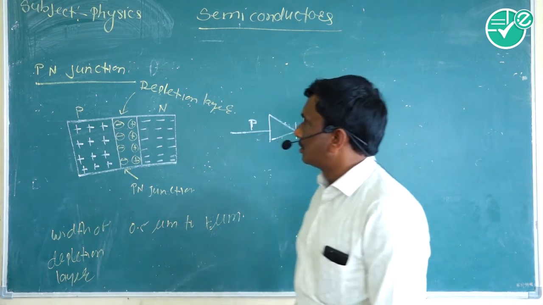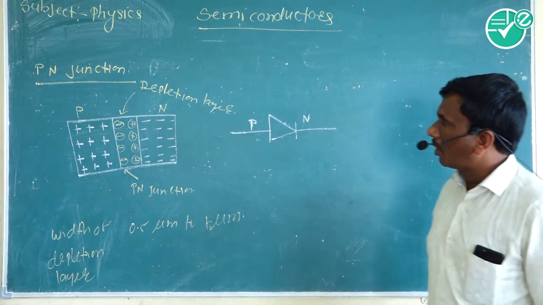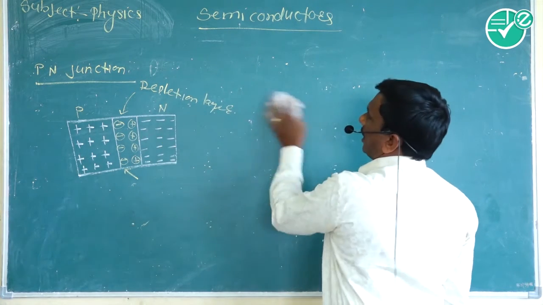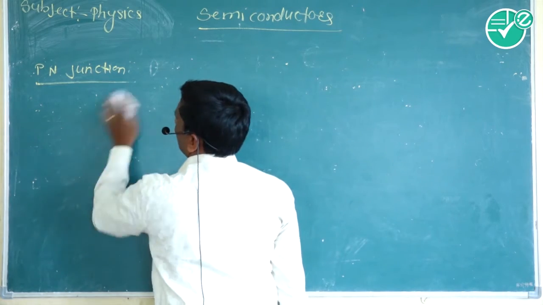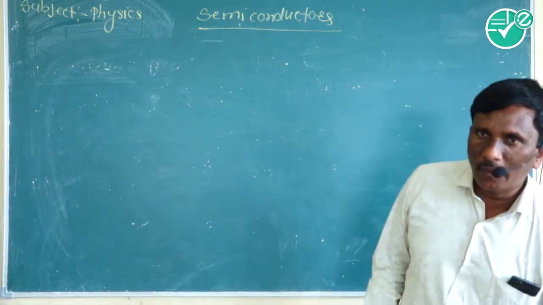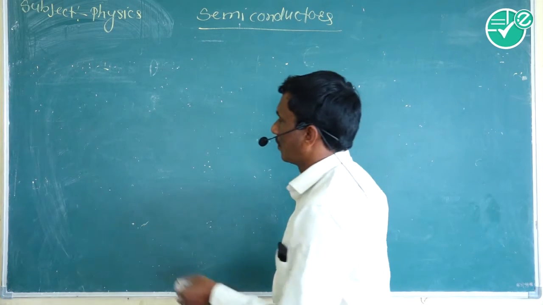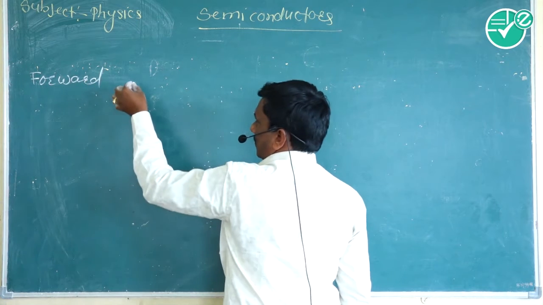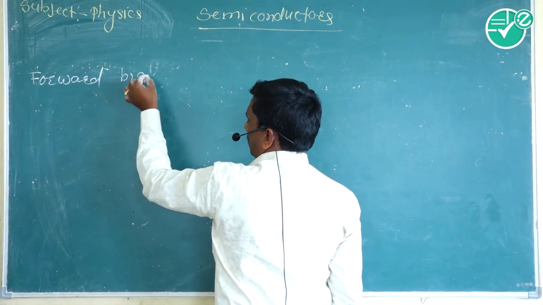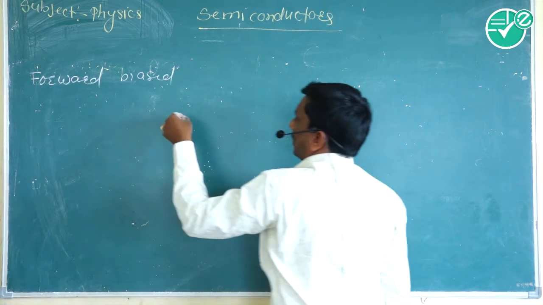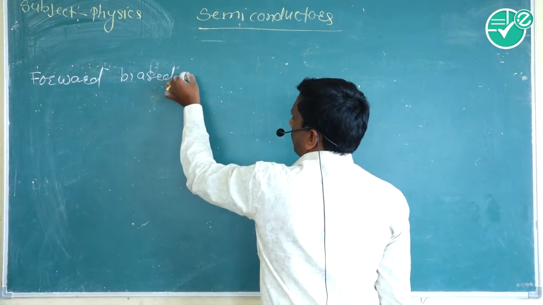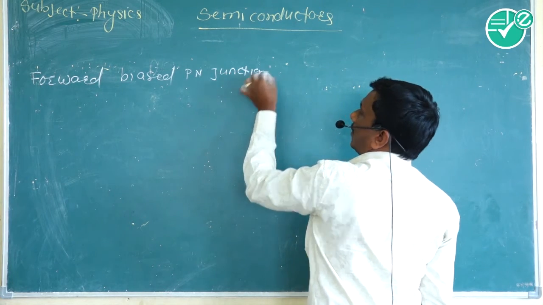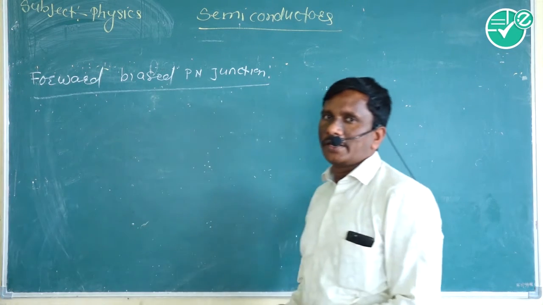The p-n junction diode can be used as a forward bias p-n junction or a reverse bias p-n junction. So what is meant by forward bias p-n junction?